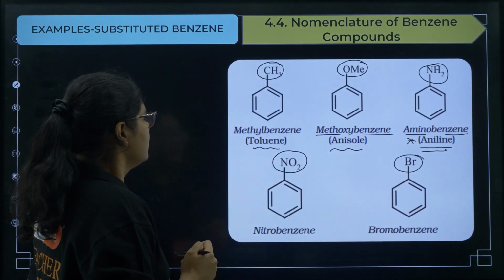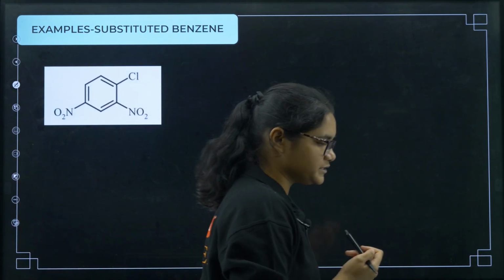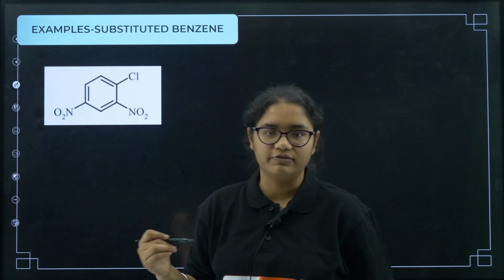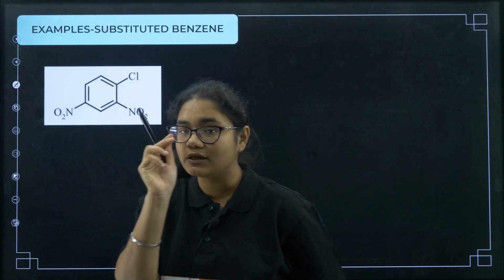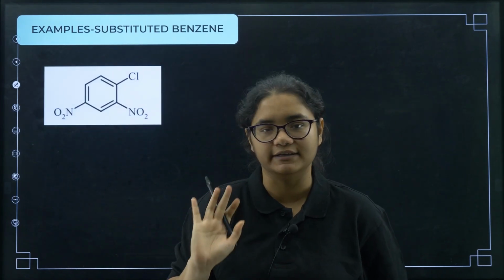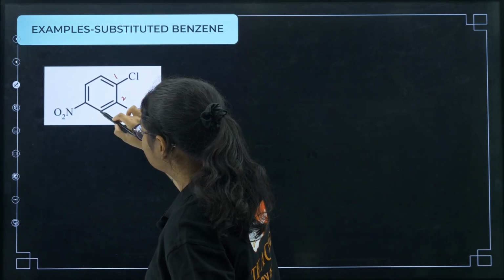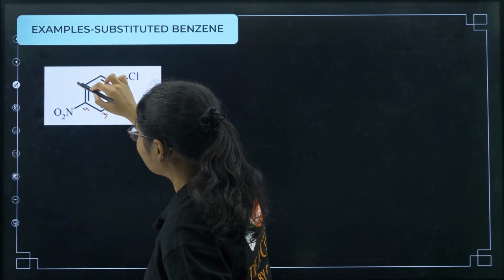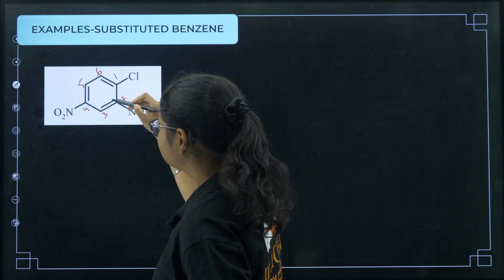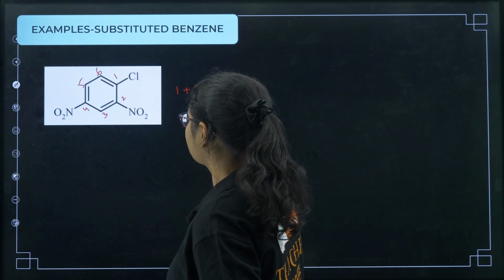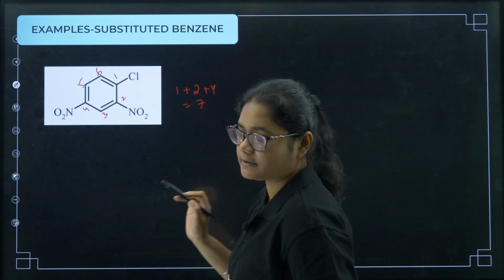Okay. Fine. Next, let us do this question now. You have to write the name of this compound. Now you should number it in such a way that the total addition of the substituents should be the least number. Suppose I number it in this way: 1, 2, 3, 4, 5 and 6. So what is the addition of the substituents? I'll get 1 plus 2 plus 4. So that is 7, right?